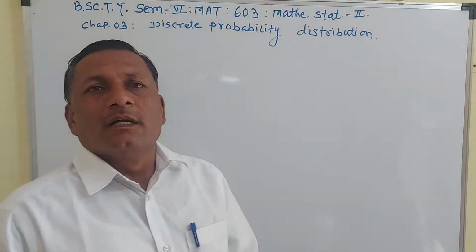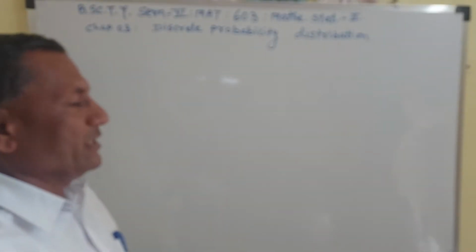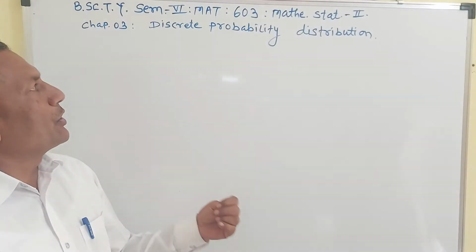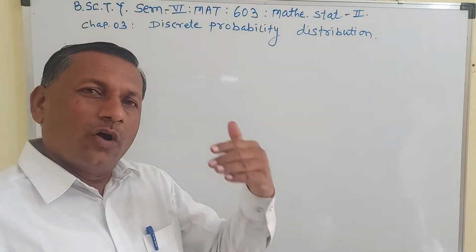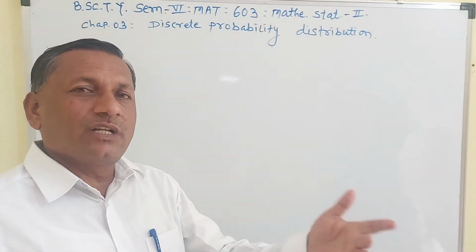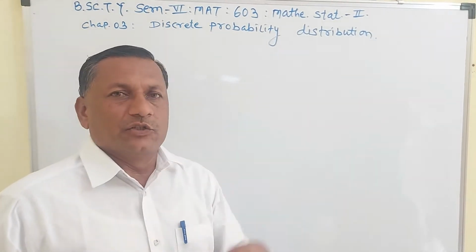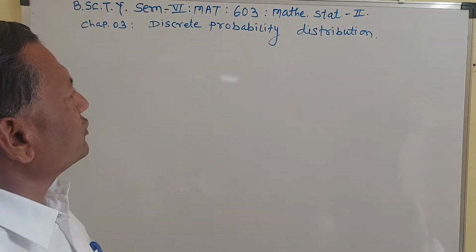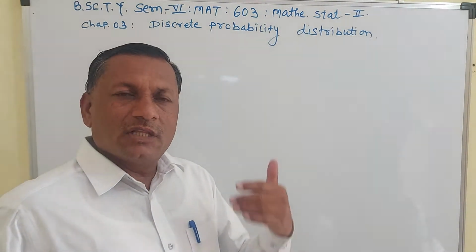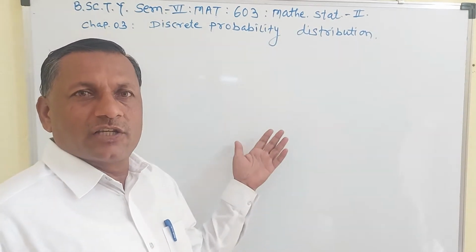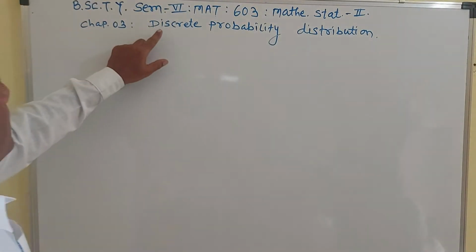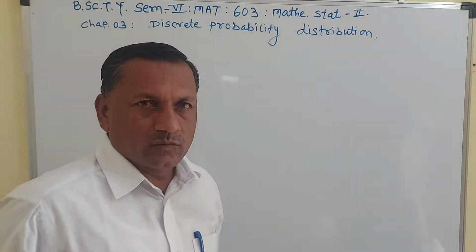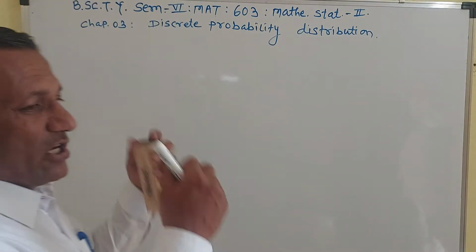Probability distribution. We see the third chapter, discrete probability distribution. The fourth chapter is the continuous probability distribution. In discrete probability distribution, we have to learn two main topics, binomial distribution and Poisson distribution. And in continuous probability distribution, we have to learn rectangular distribution, normal distribution, exponential distribution, and geometric distribution. So, discrete probability distribution. Now, first is Bernoulli distribution.